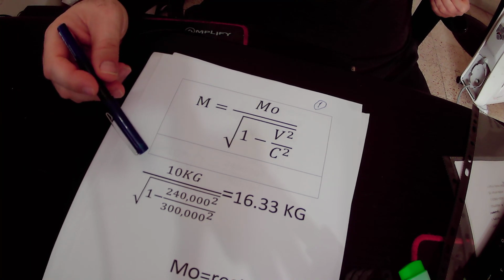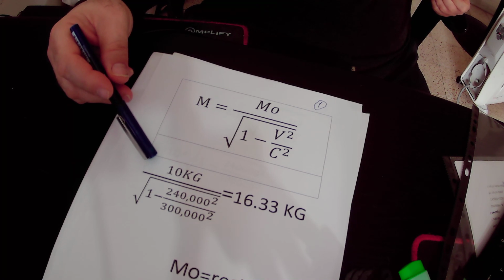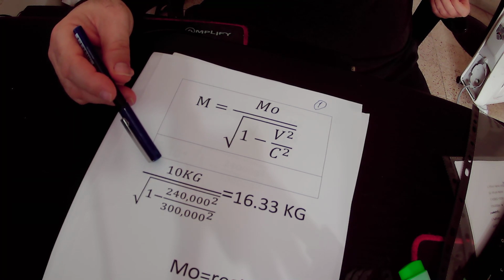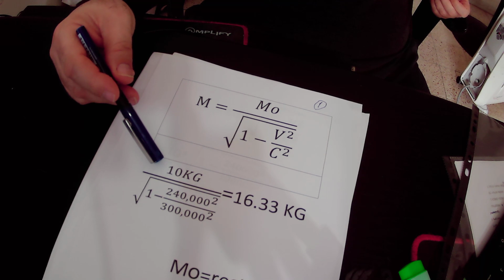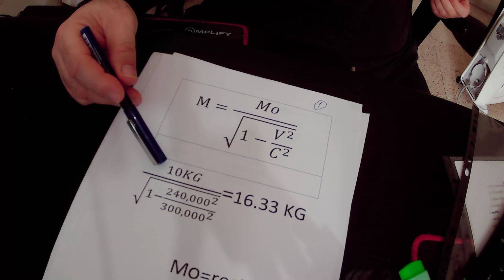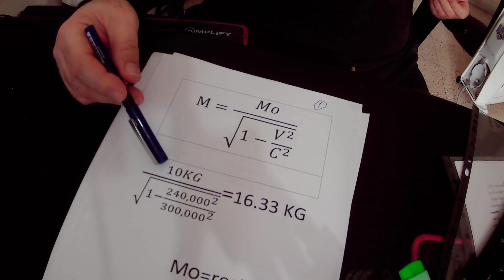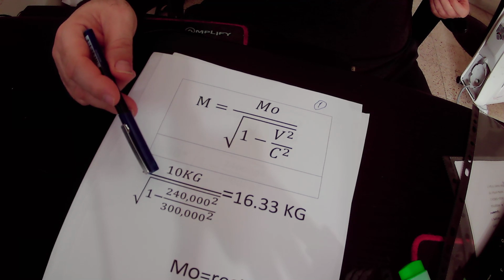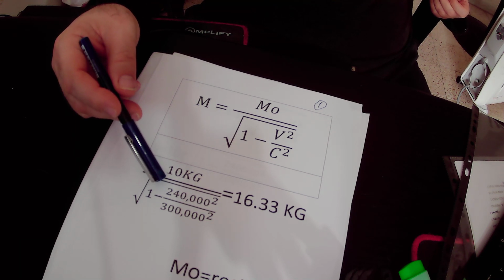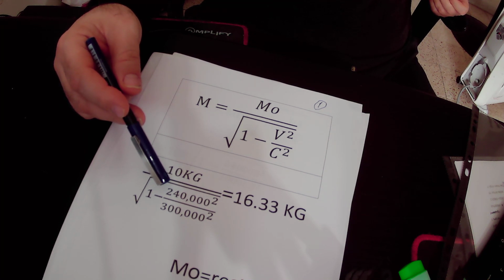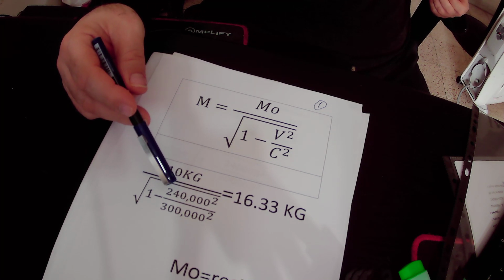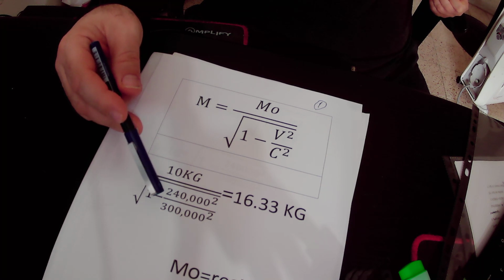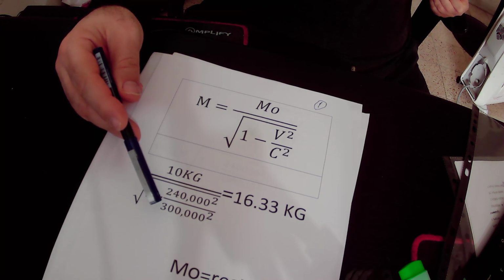Okay, in our example, as we have already calculated, the mass of the twin brother is 10 kilograms, and we divide it by the root of 1 minus his velocity, that is 240,000 kilometers per second, squared and divided by the speed of light squared.